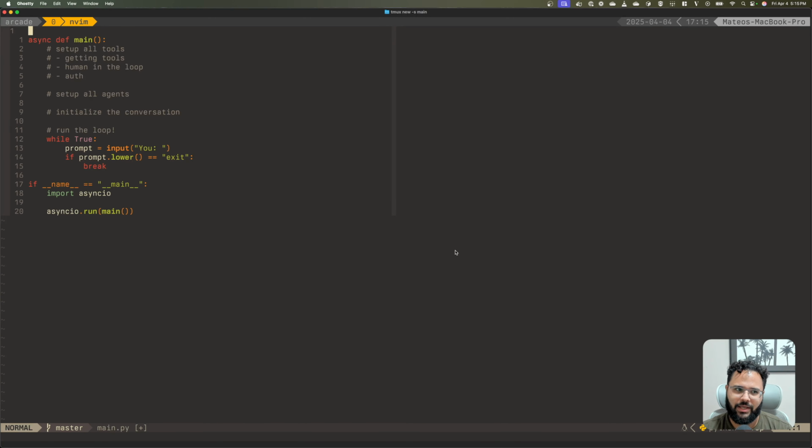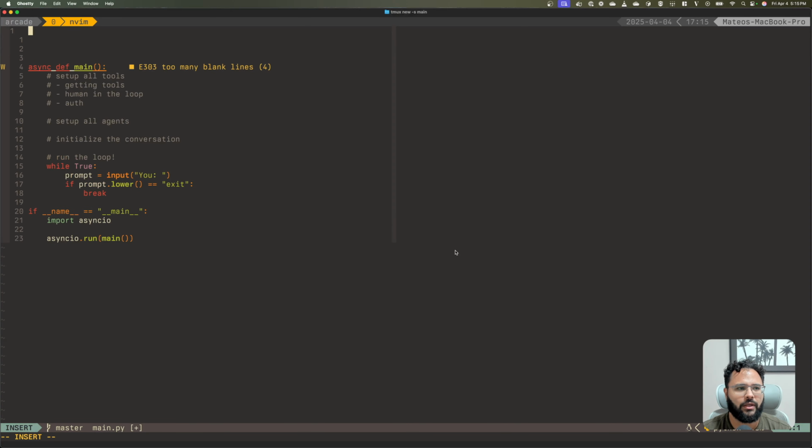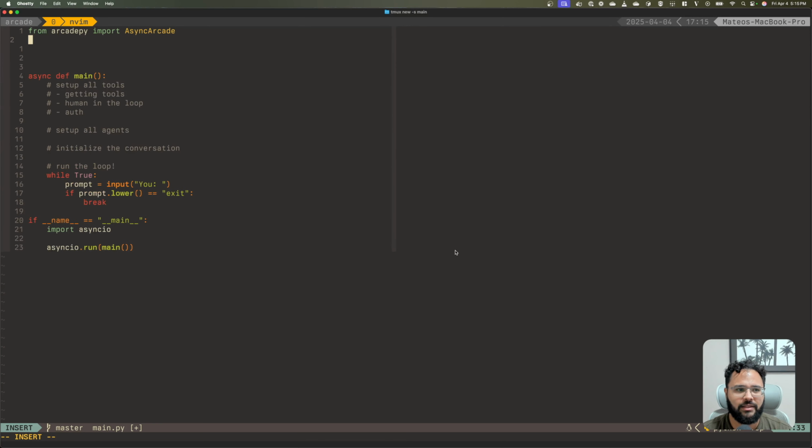All right, so let's start importing stuff. We'll do from arcadepy import AsyncArcade, which is the async client. Then from agents import Agent. That's the object that actually defines the agents and to which we will provide tools and so on.